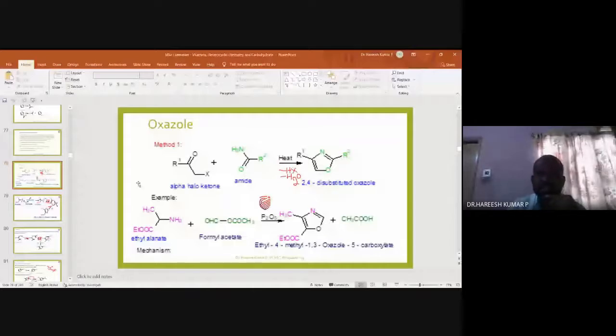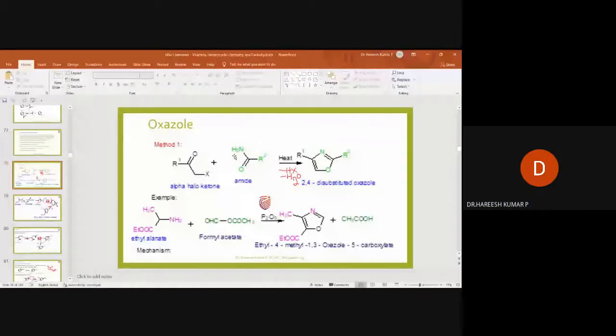In this, the halogen can be chlorine, bromine, iodine, or fluorine, and R1 may be an alkyl group or aryl group. Similarly, with respect to the amide, R2 may be an alkyl group or aryl group. So it's a general example. Then let me take an example.